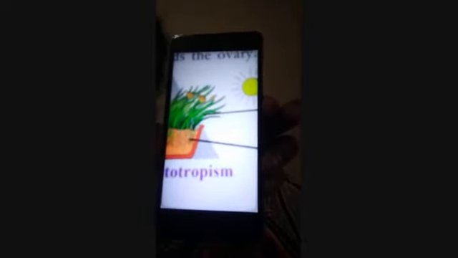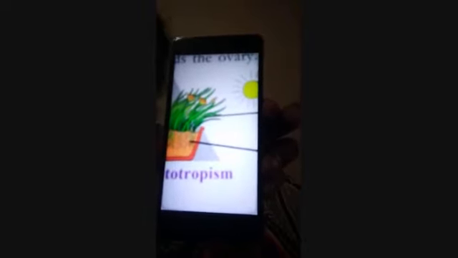So you can see all the movements which we have discussed here are somehow related to the direction of the stimulus. Whether it is moving towards the stimulus, it's called positive. When it is moving away from the stimulus, it is called negative. But some relation with the direction of the stimulus is there.